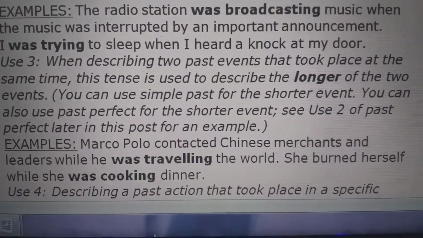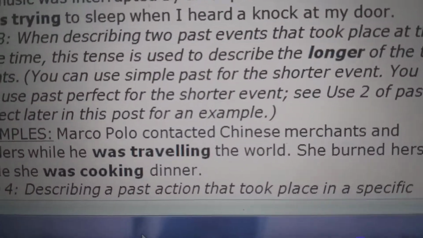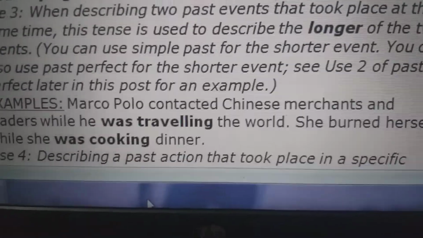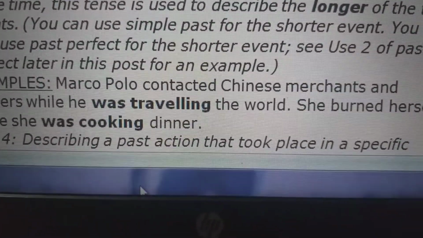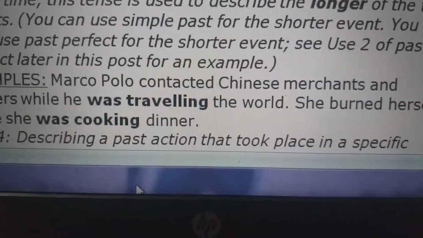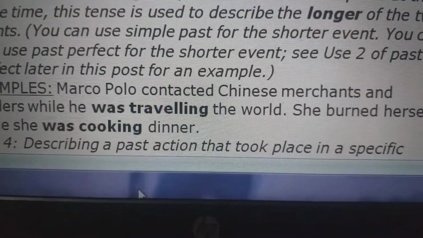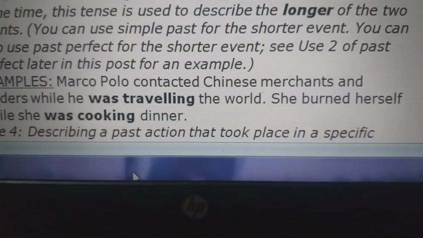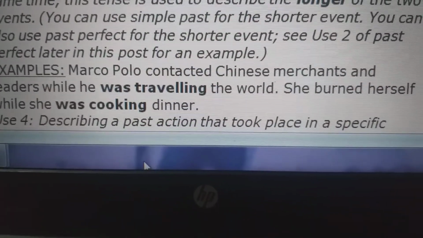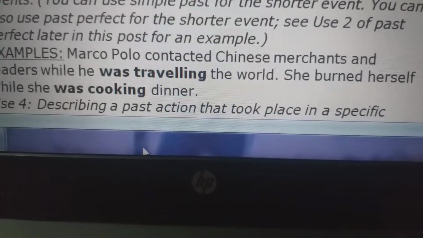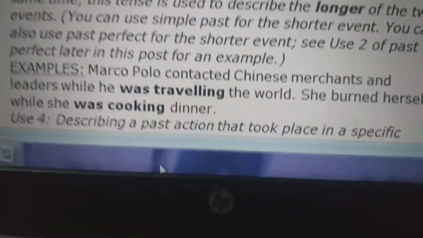So here Marco Polo contacted ed लगा, then Chinese merchants and leaders while he was traveling, वहाँ पे ing लगेगा the world, because world जो है is a longer event. She burned herself while she was cooking dinner. So over here also two events have been taken. Cooking भी हो रही है, साथ के साथ हाथ भी जल गया, like that.